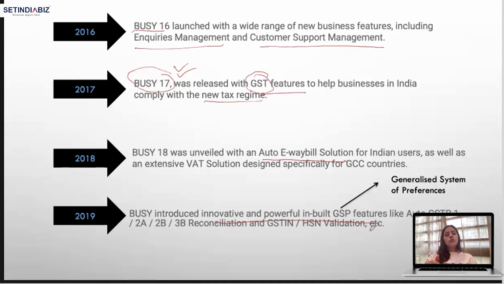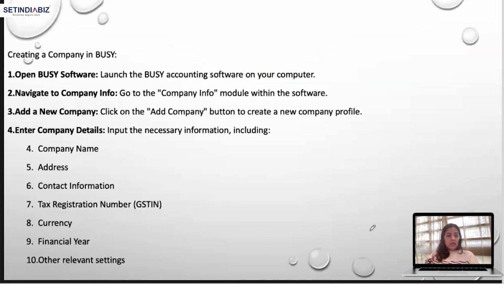So basically, in 2017, Busy accounting software was updated with GST features, and it was continuing with same till 2019. Right? So after 2019, there is no such major feature that is being introduced. But yes, this busy accounting software has been updated on this GST feature, which we will try to learn in coming classes.